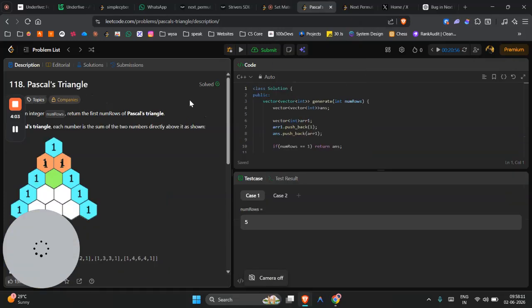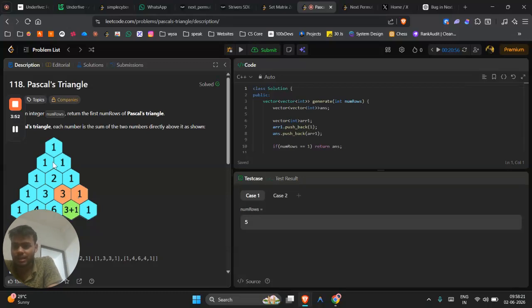Next question is about Pascal's triangle. Pascal's triangle is something like this. At every step, one more number of space will be added. So 1 plus 1 becomes 2, 1 plus 2 becomes 3, and this 1 plus 2 becomes 3. This way we have to construct the triangle for the given number of rows. I wrote the logic for this, took help from an article, but mostly I wrote it by myself.